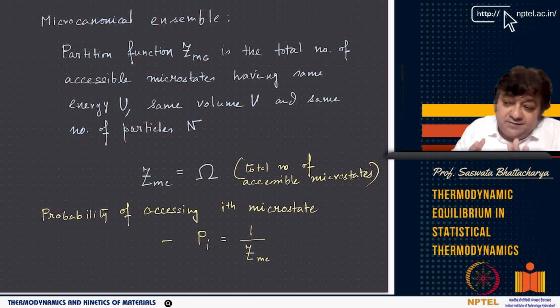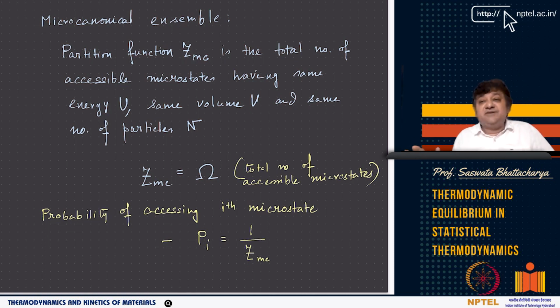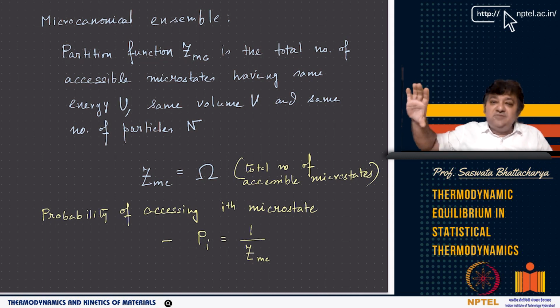What I have established here is that the partition function basically gives you the total number of accessible microstates, right? So in the microcanonical ensemble, it is the total number of accessible microstates with the same energy U, same volume V, and same number of particles N, right? So if I fix the energy, the volume, and the mole number, then the number of accessible microstates is given by Z_MC, right?